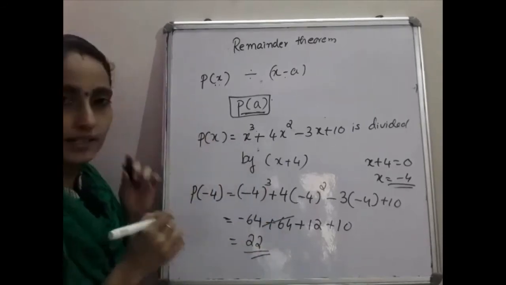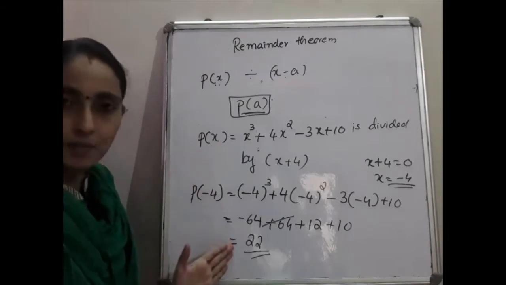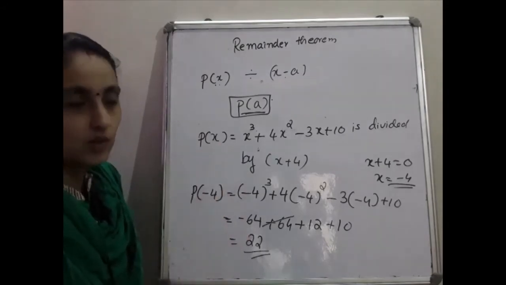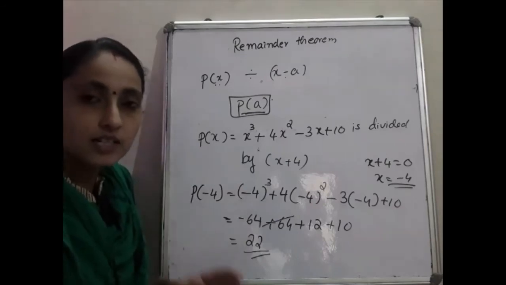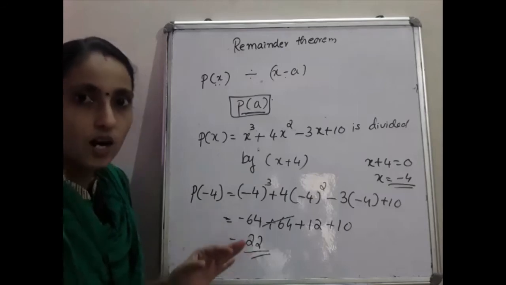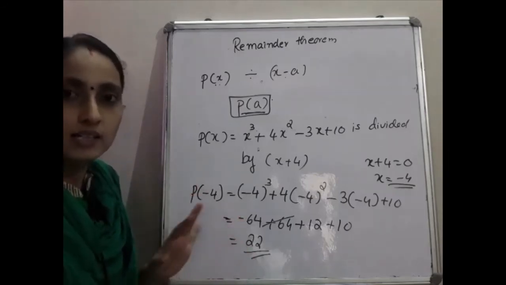Then you can also do it by long division. Either method you can use. One method is this remainder theorem, and another method is the division method. If it is specified to find the remainder of the polynomial by using the division method, then you have to go through the long division method. Otherwise, simply use this method.